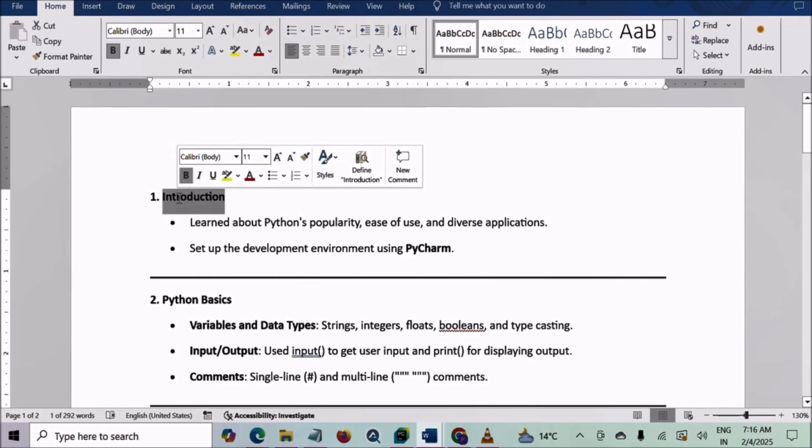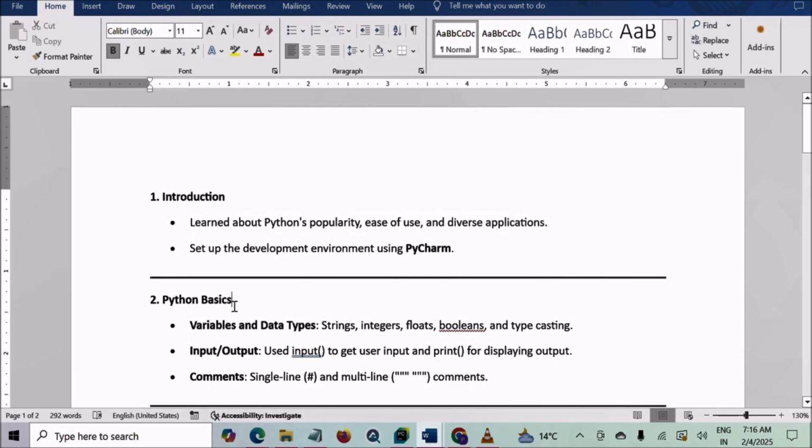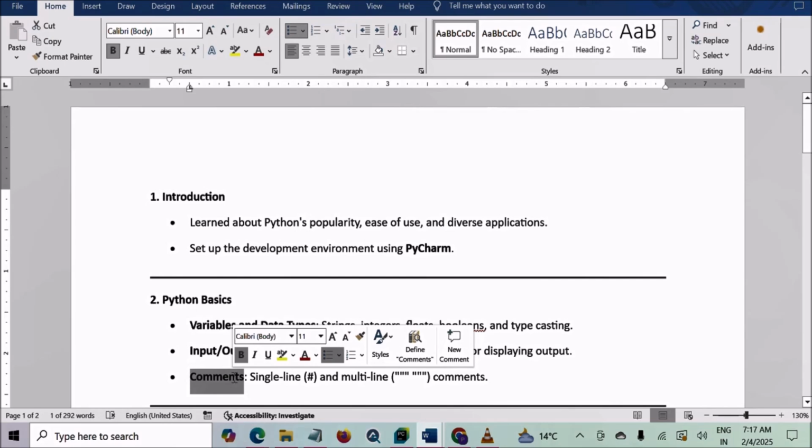In this crash course, we have covered the fundamental concepts and practical skills needed to start working with Python, including an introduction to Python. We explored Python's versatility and ease of use, and setting up a development environment using PyCharm. Then we covered Python basics. We learned how to define variables, use different data types (string, integer, float, booleans), and handle basic input-output. We also covered the importance of comments in code for clarity.